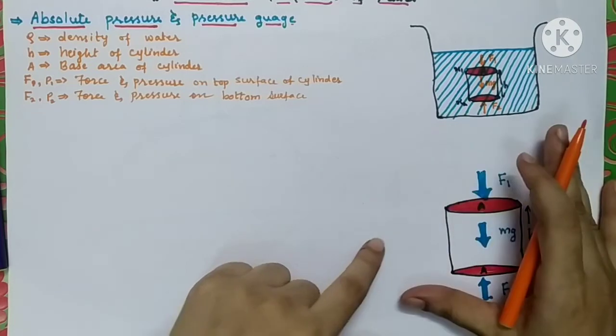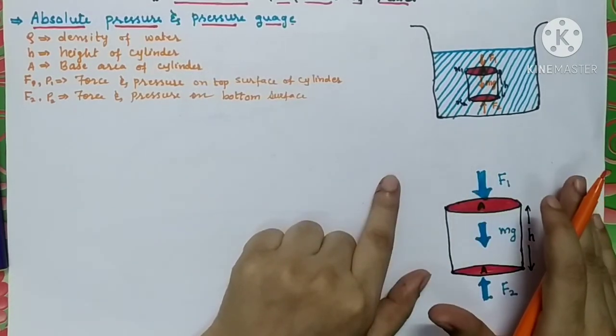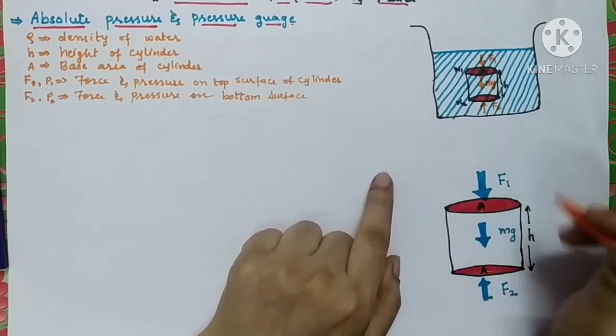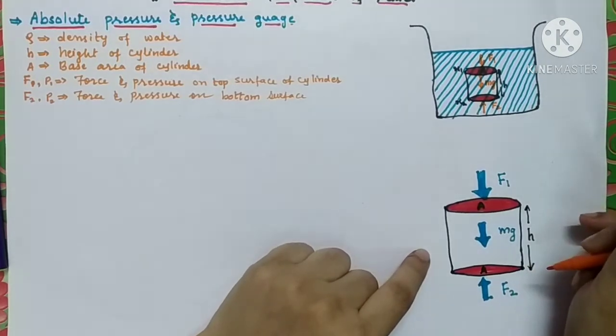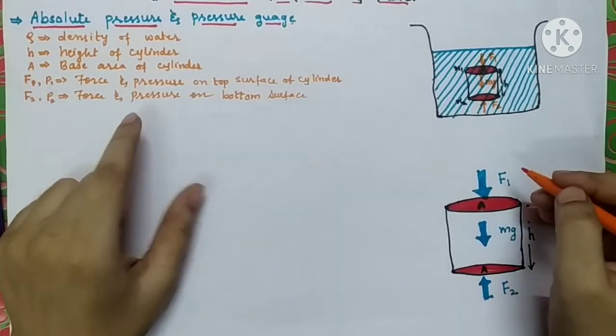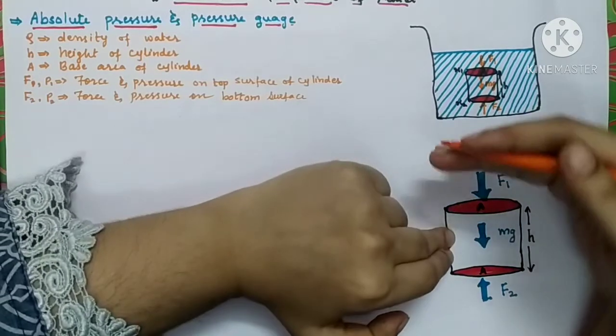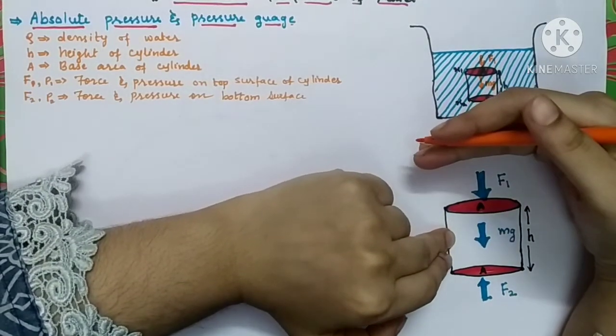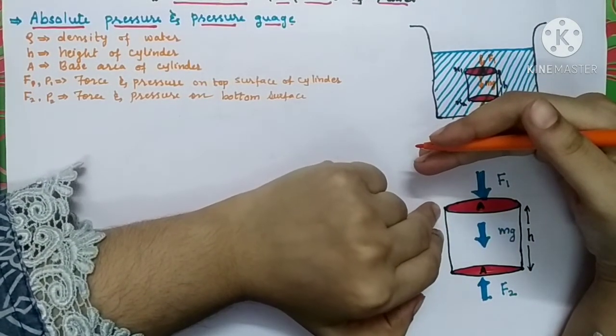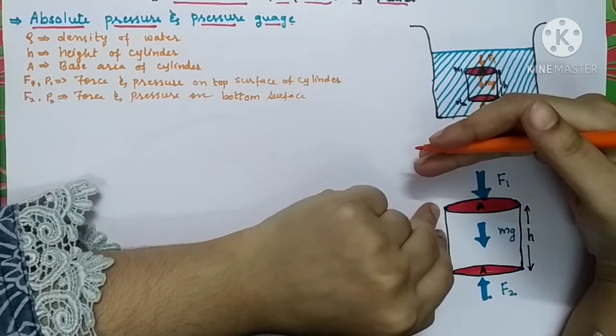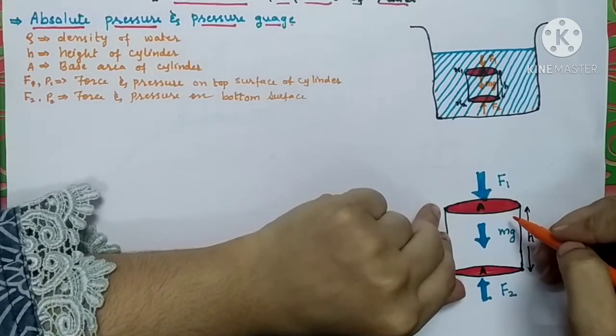It is placed in a liquid. We have not drawn the surface of the liquid over here. We have just drawn the forces acting on it. So the layer of liquid which is above this cylinder is going to exert a force on the cylinder.